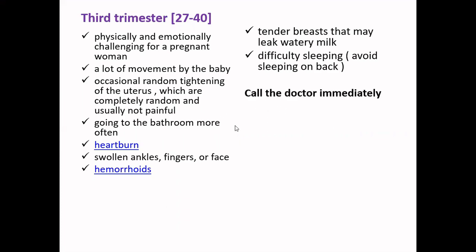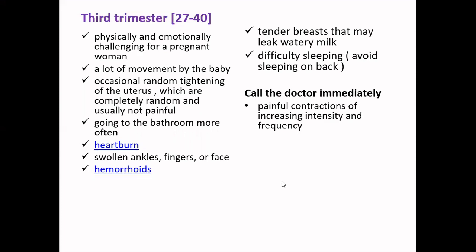When do you need to call your doctor immediately? As you are approaching the last phase of pregnancy, it is more important to keep a constant watch on your body development as well as the fetal activity. And there are times when you need to call the doctor immediately without wasting much time.